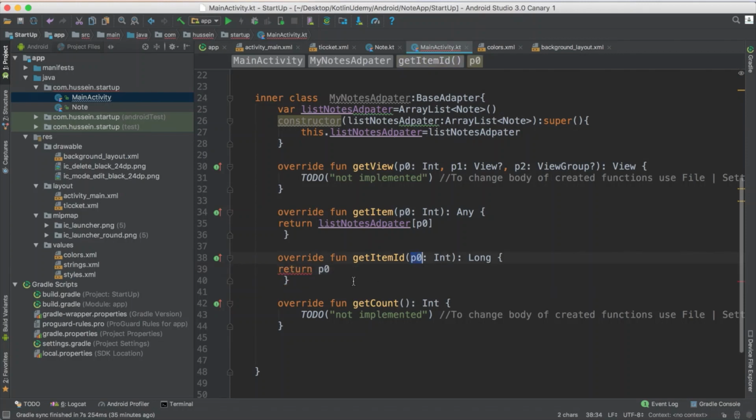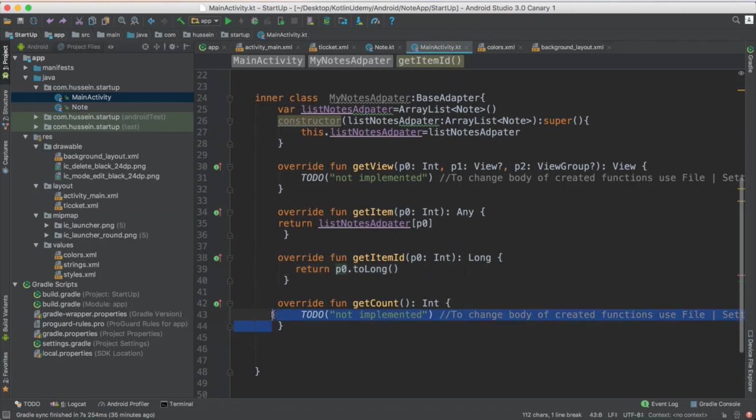If you get P0 here, name it P0. Too long? Because it needs to return a value as a long. It depends on the name you have here. If you have something named position, make sure you use the word position here.